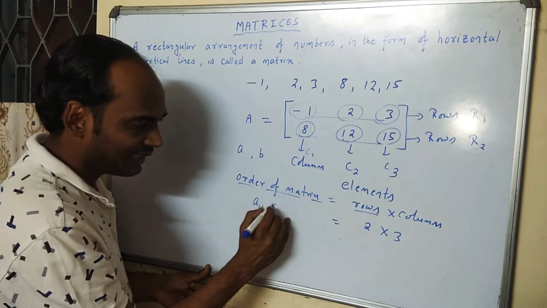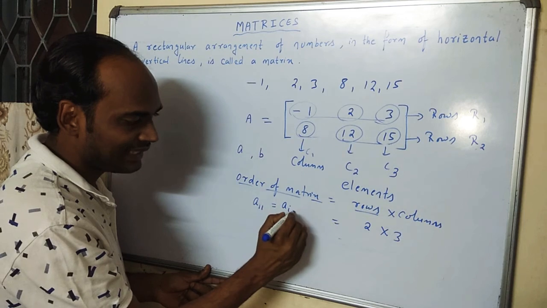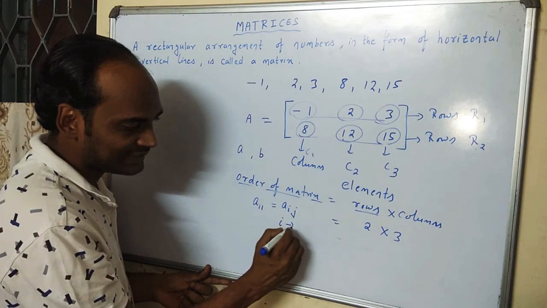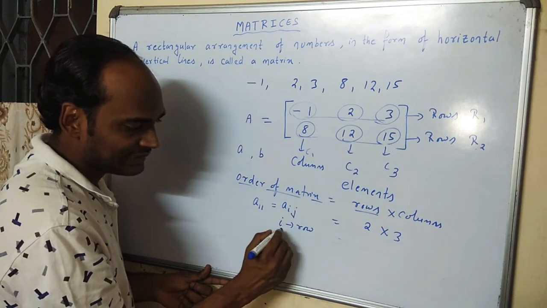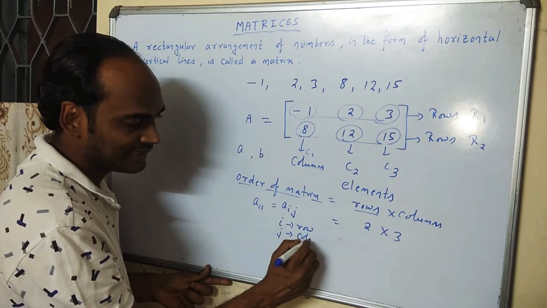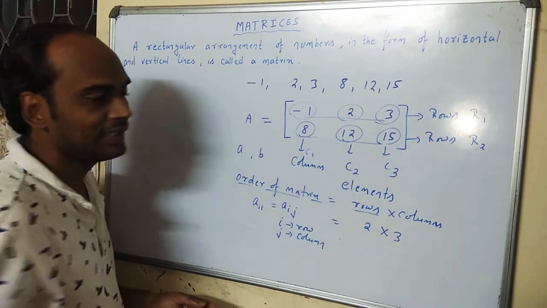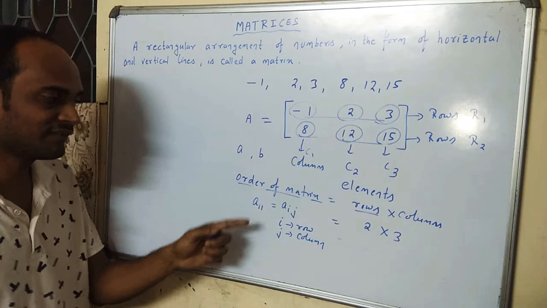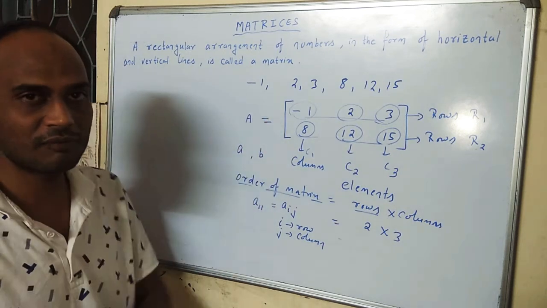So generally we write the elements of the matrix as a_ij, where i stands for the row number and j stands for the column number. So the elements of the matrix are denoted by a11, which means it is present in the first row, first column.